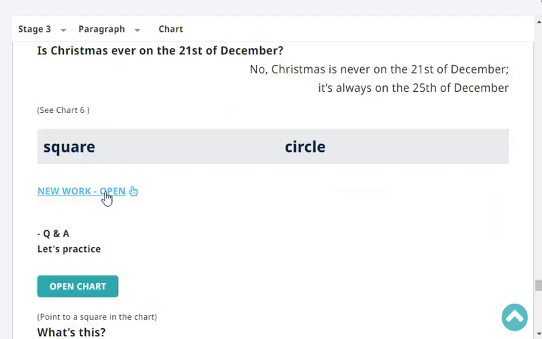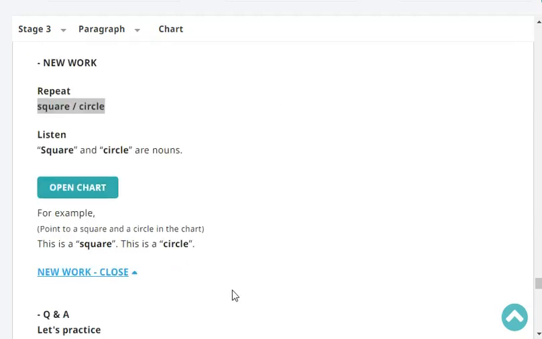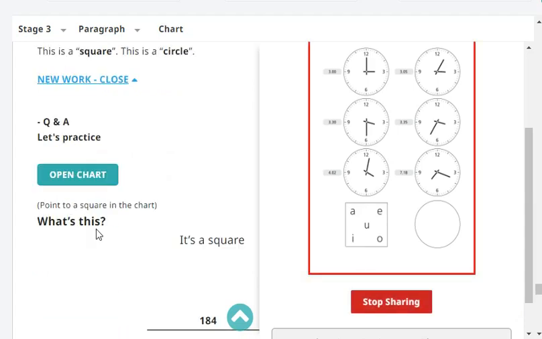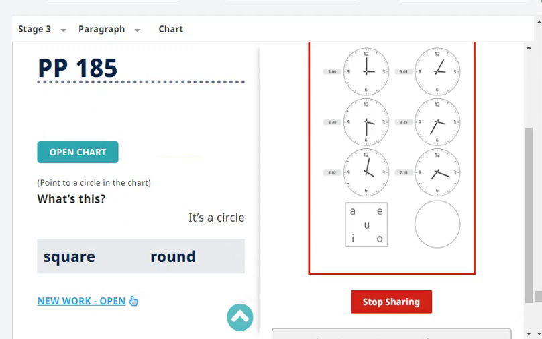Next, repeat: square, circle. Very good. Okay, square and circle are nouns. For example, this is a square. This is a circle. Okay, let's practice. What's this? It's a square. Very good. What's this? It's a circle. Very good.